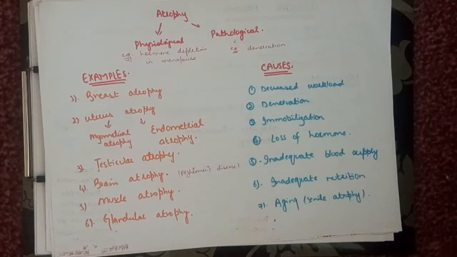Okay, now let's talk about atrophy. Atrophy can be physiological, it can be pathological. Physiological, for example, hormone depletion in menopause, or pathological, for example, denervation. Examples include breast atrophy, uterus atrophy, myometrial atrophy, and endometrial atrophy. Both are included in uterus atrophy. Testicular atrophy, brain atrophy, for example, in Alzheimer's disease, muscle atrophy and glandular atrophy are the examples. Causes can be decreased workload, denervation, immobilization, loss of hormone, inadequate blood supply, inadequate nutrition, and aging, that is called senile atrophy.